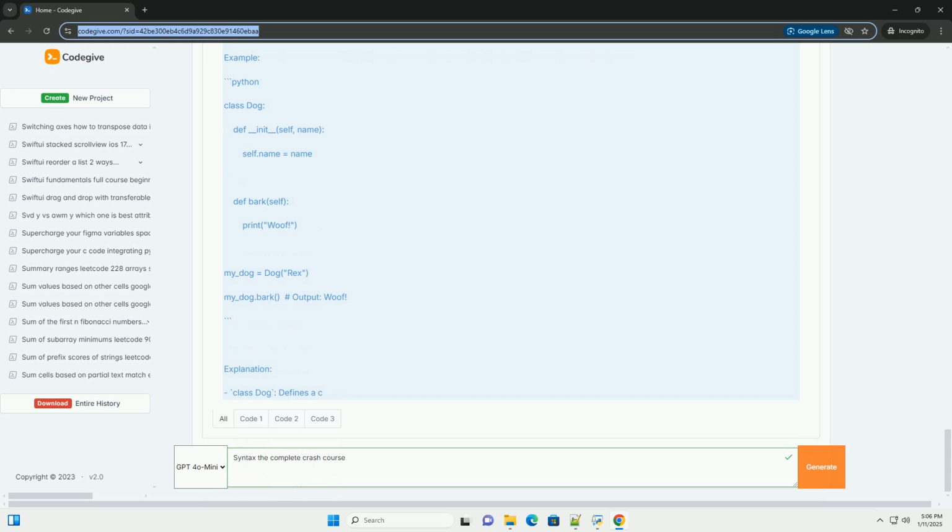3. Control structures. Control structures allow you to dictate the flow of your code. The most common are if statements and loops. Example of an if statement. Example of a for loop. Explanation. The if statement checks a condition, age equals 18, and executes code based on whether the condition is true or false. The for loop iterates over a sequence, in this case, numbers from 0 to 4.